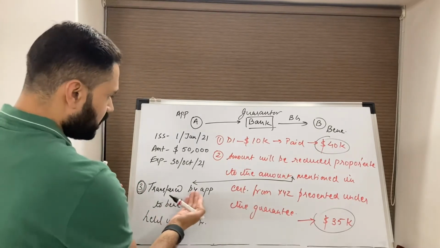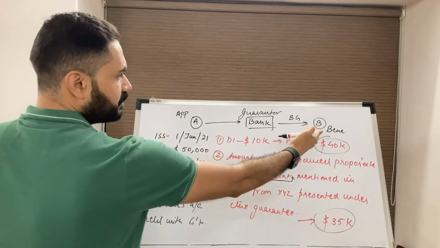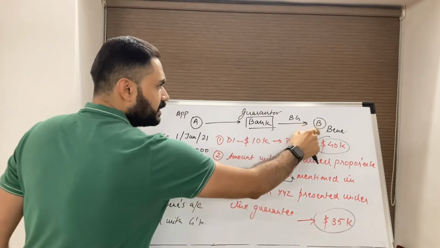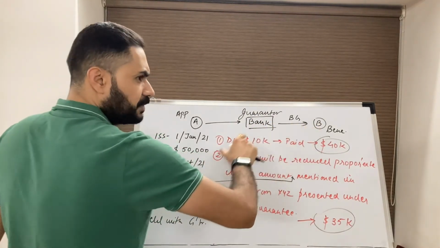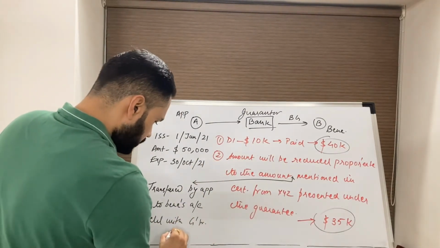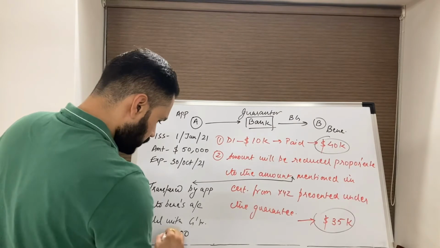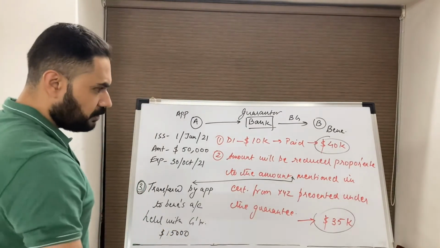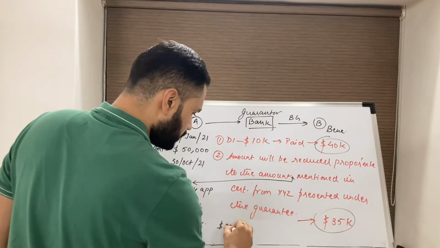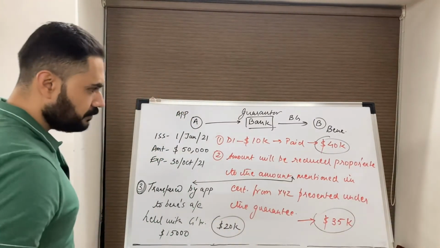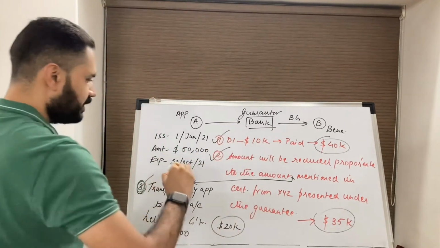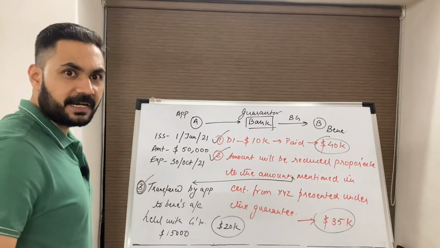Suppose this amount was transferred by applicant to the beneficiary's account held with the guarantor, and the narration of the bank guarantee number was mentioned in that transaction. The amount was $15,000. So now the leftover amount in the guarantee is $20,000. These three are valid reduction conditions in the guarantee.